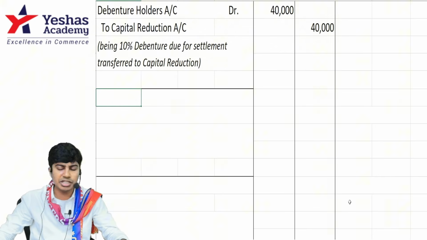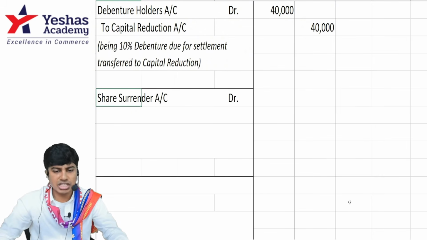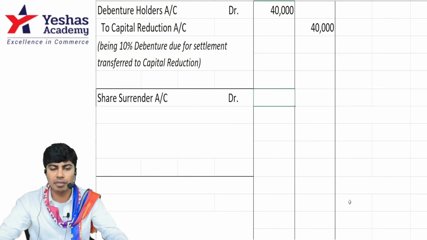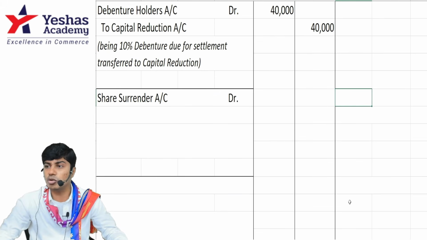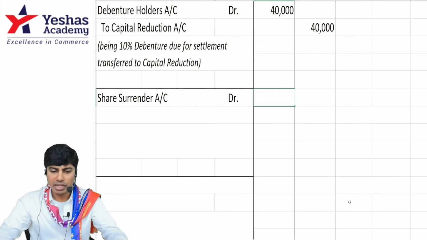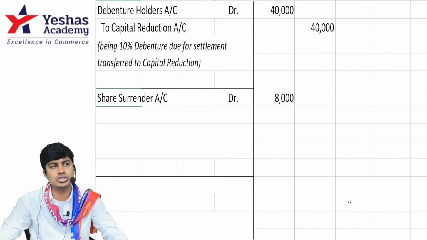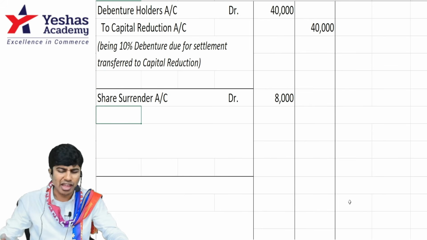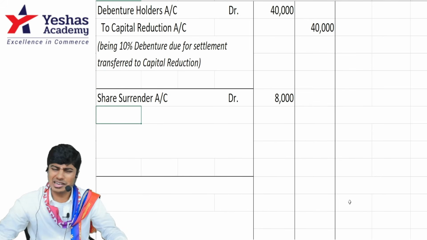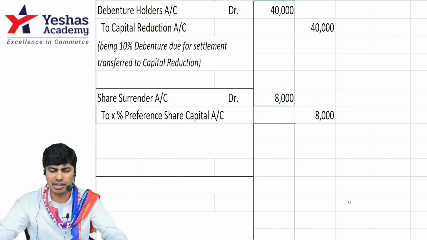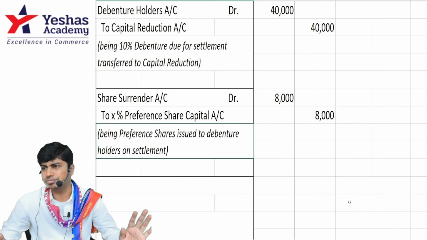So when the shares are issued out of share surrender, entry is share surrender account debit. How many am I issuing? 80 shares, each of rupees 100. Am I right? 80 into 100, 8,000. 8,000 credit. I'm giving them preference shares. If they have not mentioned the percentage, I'll write X percent preference share capital 8,000 credit. Done.